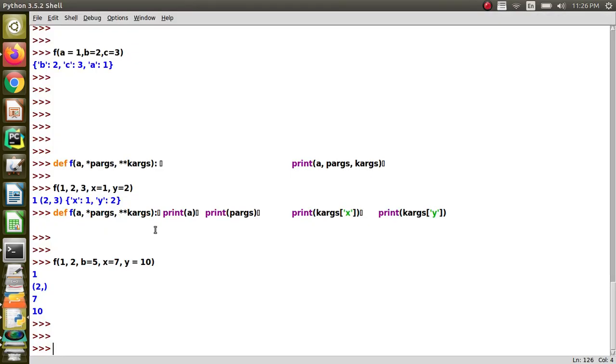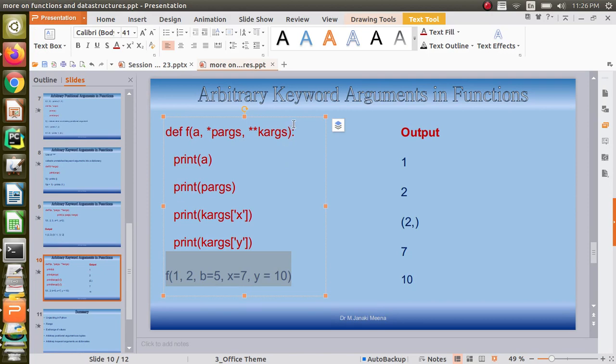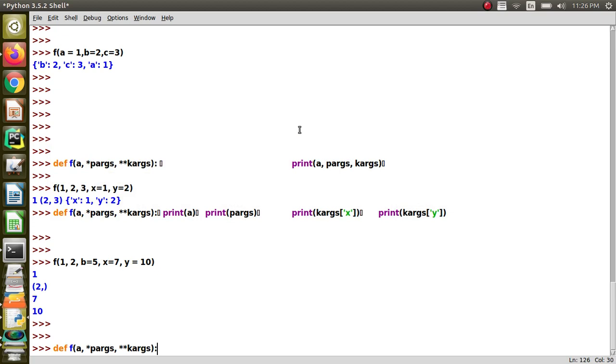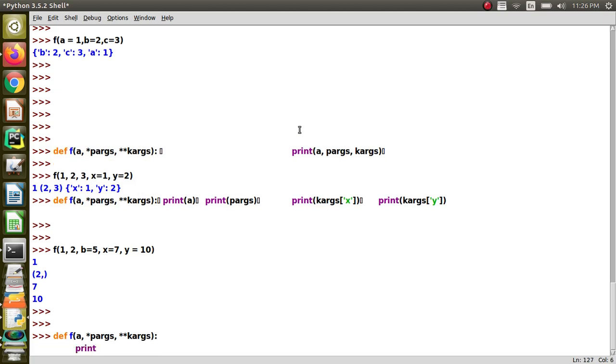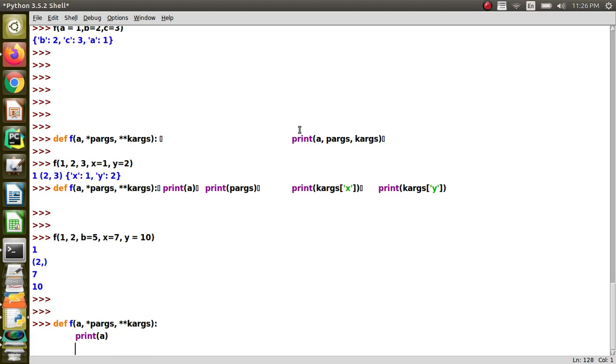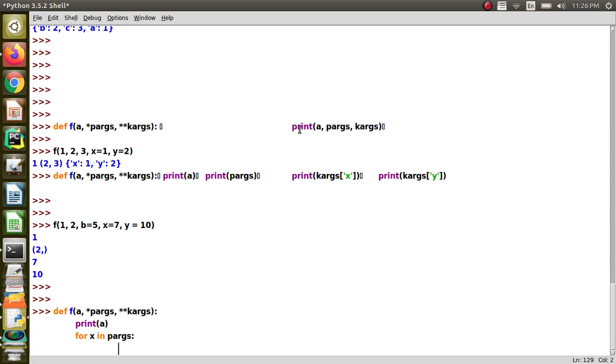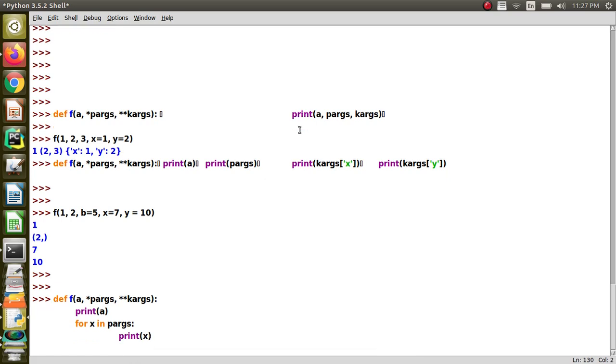And also, when you do not know the number of arguments, suppose I do not know how many are going to come, then I can simply say print a. And then I can say for x in p-args. p-args is a tuple, so I can traverse like this, print x. And then I will say d is equal to k-args dot keys.